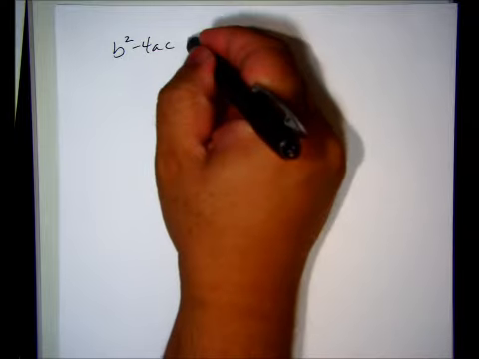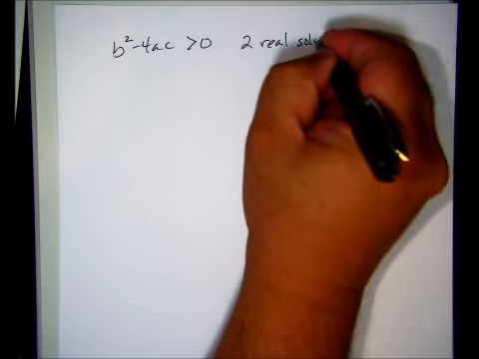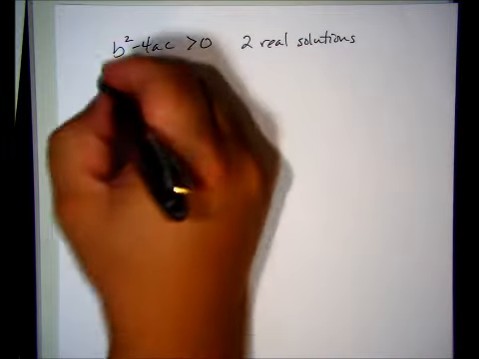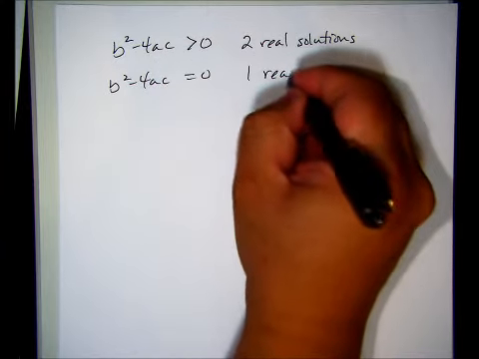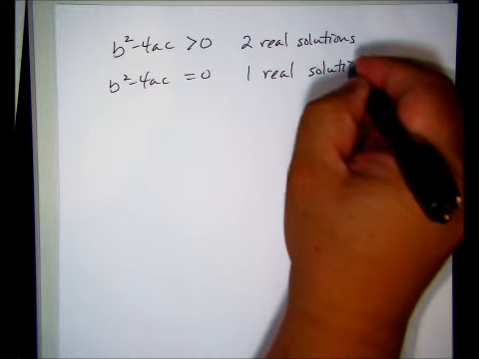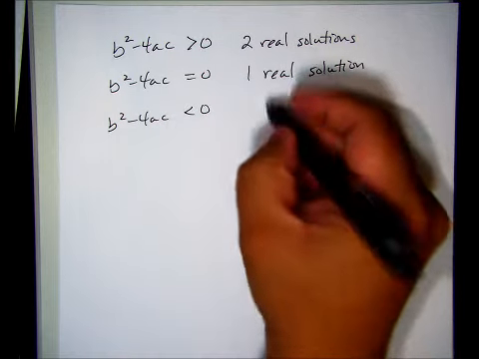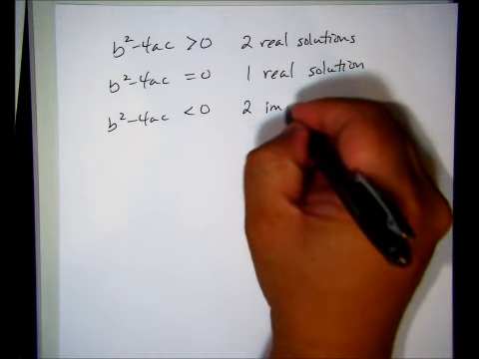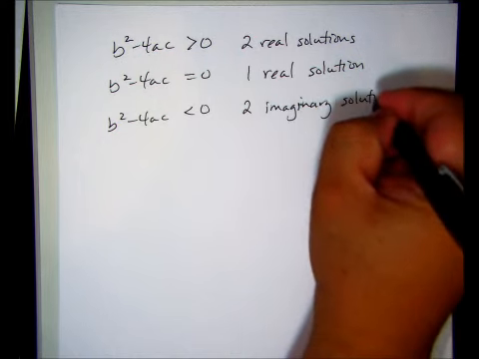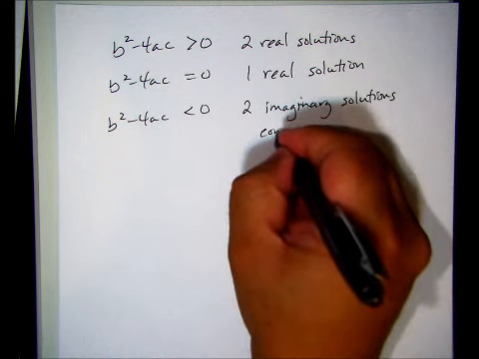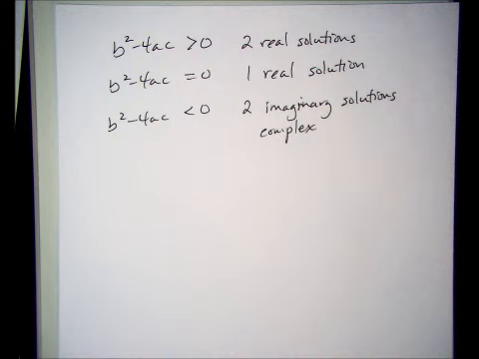If the discriminant is greater than 0, then you're going to have 2 real solutions. If the discriminant is equal to 0, you have 1 real solution. If the discriminant is negative, or less than 0, then you're going to have 2 imaginary solutions, or sometimes we say complex.